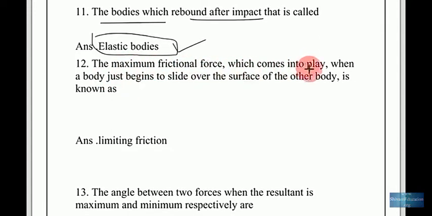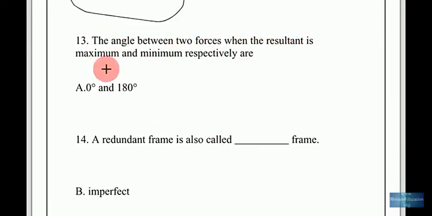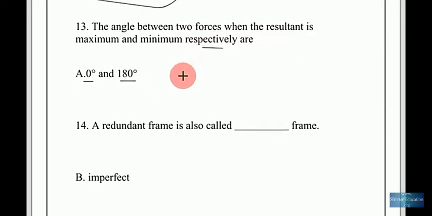The maximum frictional force which comes into play when a body just begins to slide over the surface of the other body, that is known as limiting friction. The angle between two forces when the resultant is maximum and minimum respectively: maximum is 0 degree and minimum is 180 degree. So this is the resultant between two forces.